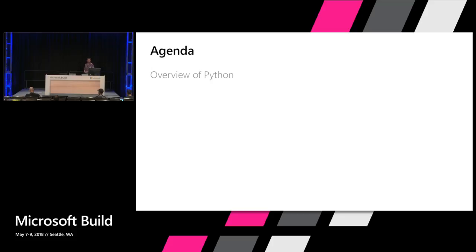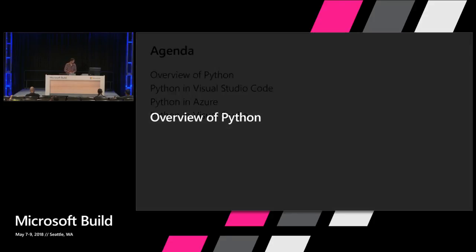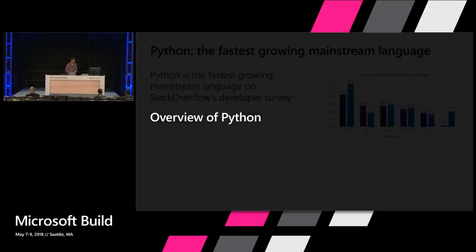I really appreciate it. So today we're going to go through first an overview of using Python, including Python at Microsoft, just a little bit of background information about Python, the language itself. And then we're going to go through an in-depth tour of using Python in Visual Studio Code. And then we're going to take that and show how you can use Python with VS Code to target Azure. And then we'll wrap it up with a tour of Python in Visual Studio, particularly for mixing Python with C++. So let's go ahead and get started on the overview of Python.